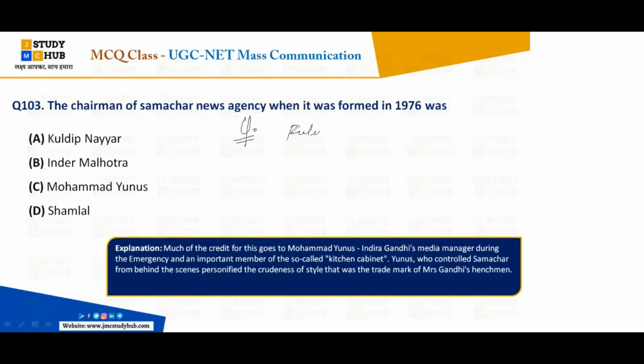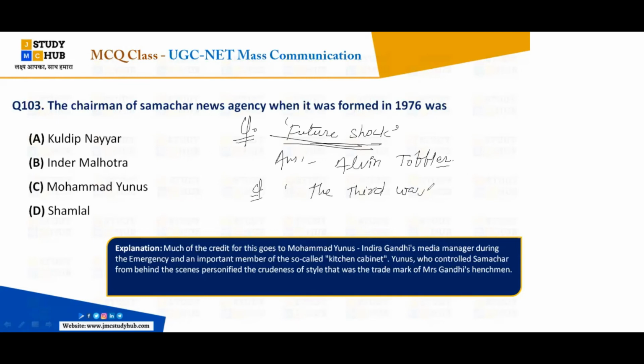Who wrote the book Future Shock? Alvin Toffler. Very good. Next, who wrote the book The Third Wave? Again Alvin Toffler.